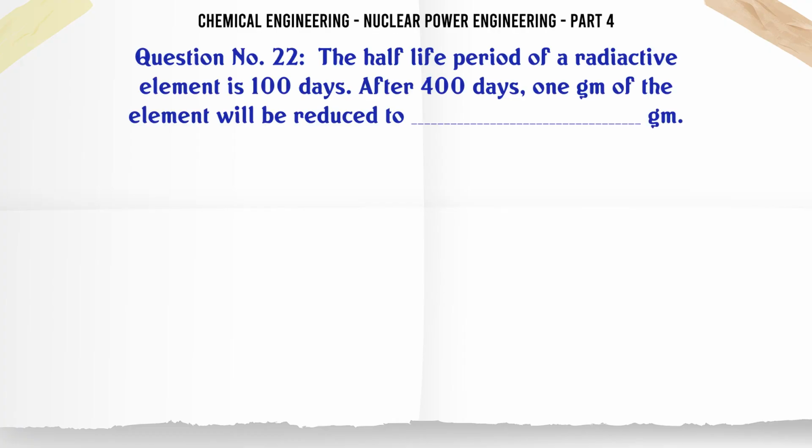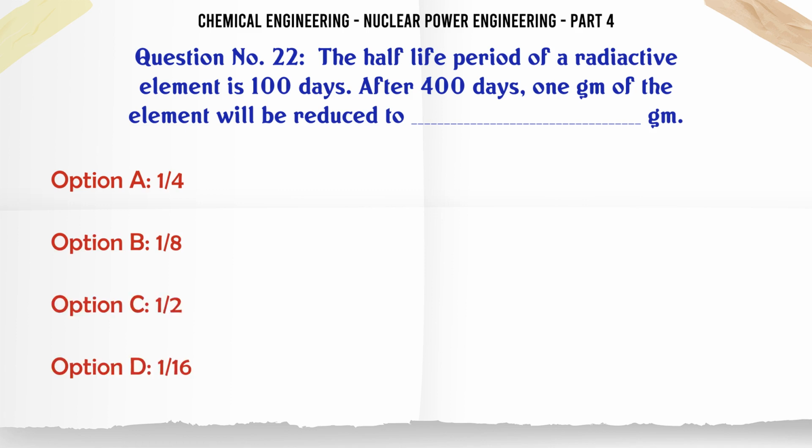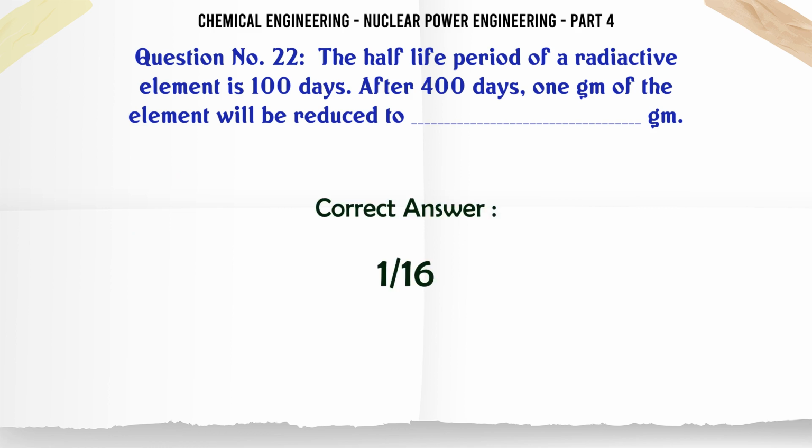The half-life period of a radioactive element is 100 days. After 400 days, 1 gm of the element will be reduced to how many gm? A. 1/4, B. 1/8, C. 1/2, D. 1/16. The correct answer is 1/16.